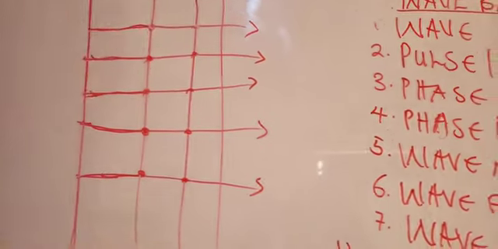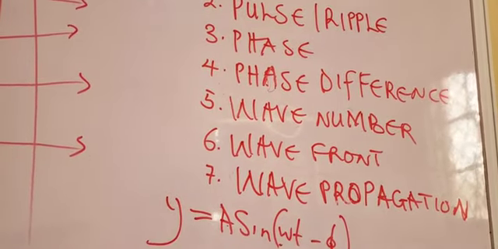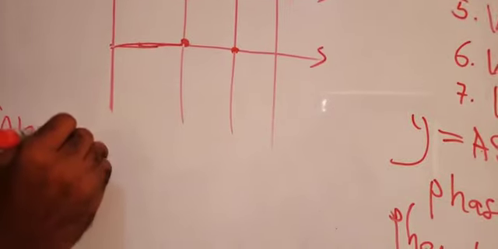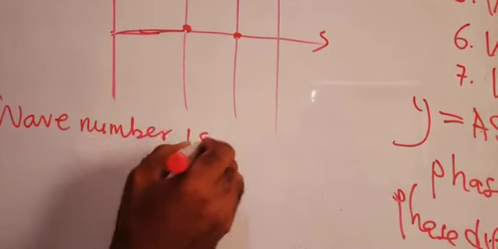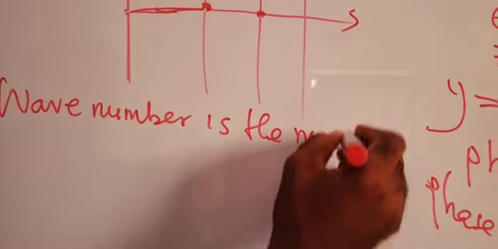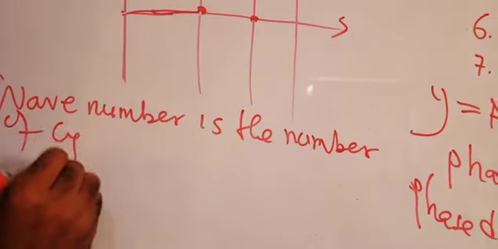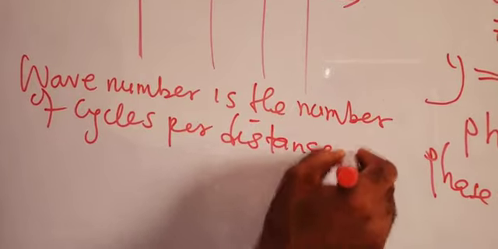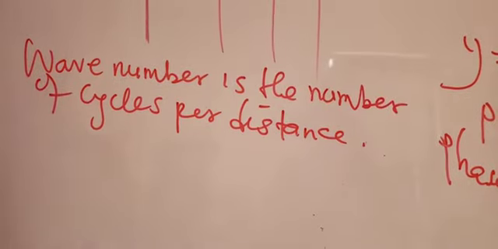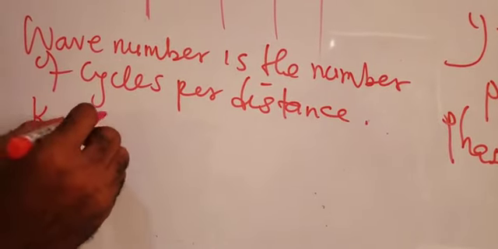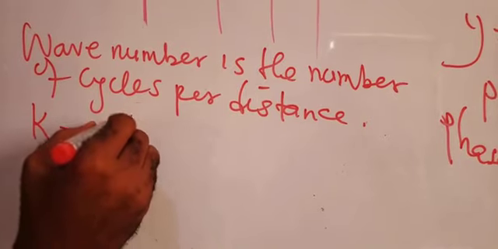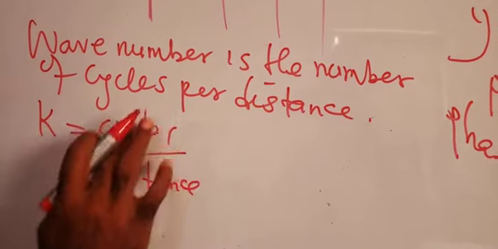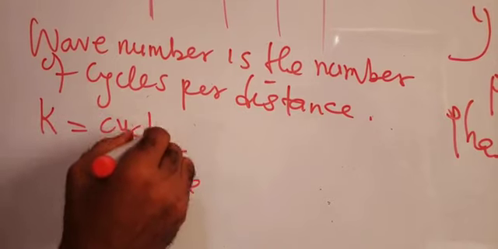Now let's talk about wave number. Wave number is a very important concept. Wave number is the number of cycles per distance of a wave. The symbol for wave number is K. It is the number of cycles over distance. Let me write this right. Cycles per distance.